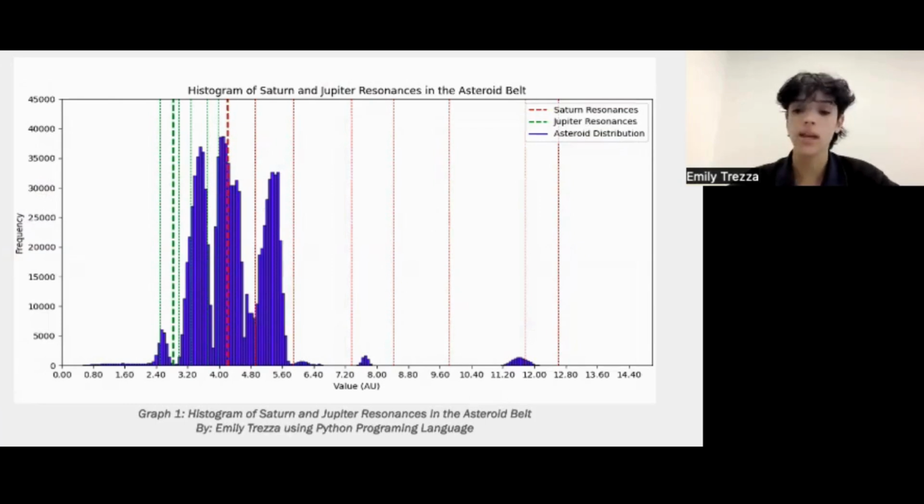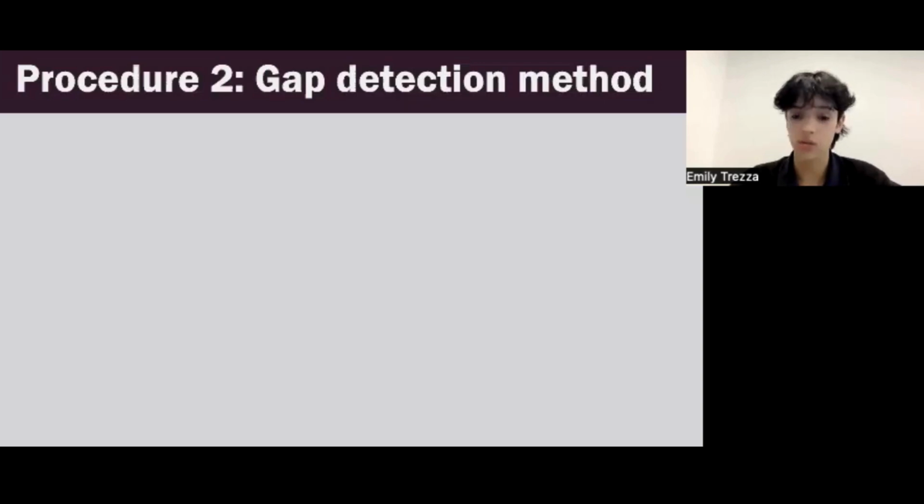Here's the first one. As you can see here, Jupiter's resonances fall between those huge gaps in the histogram, which are the Kirkwood gaps. We also have Saturn's resonances in red lines, which also fall in some of the dips in the asteroid distribution. Here we're testing to see if that's a coincidence or if it has meaning in that Saturn's gravity did that. Then I had to calculate the gap percentage of the asteroids in the histogram.